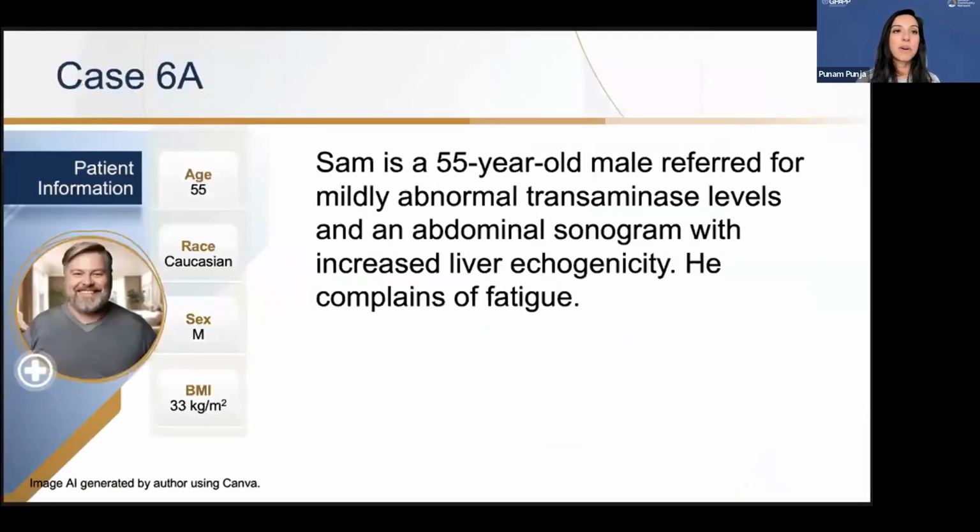And we'll start off by talking about case A, which is Sam. He's a 55-year-old Caucasian male that was referred to you because he had mildly abnormal liver enzymes. He also had an abdominal ultrasound that showed increased liver echogenicity, suggesting hepatic steatosis. He also complains of fatigue.